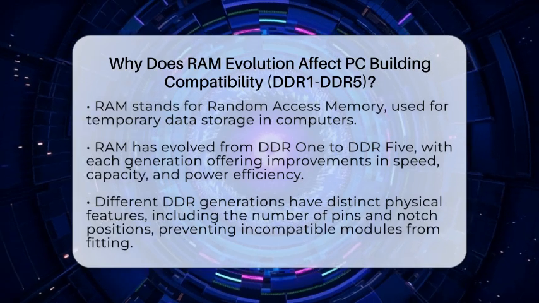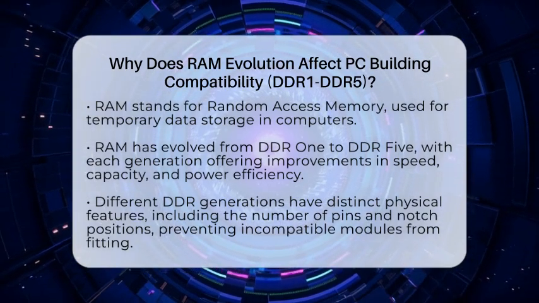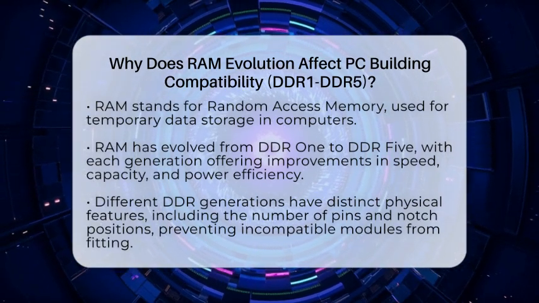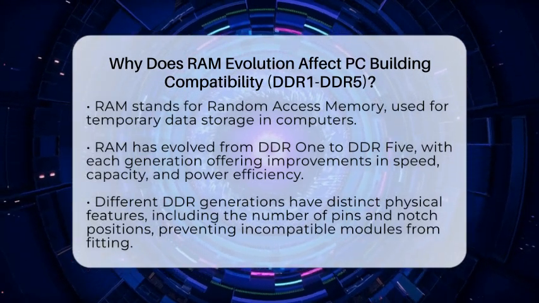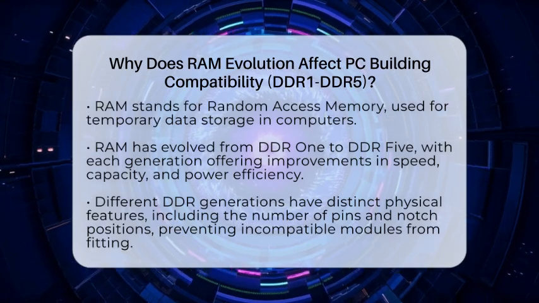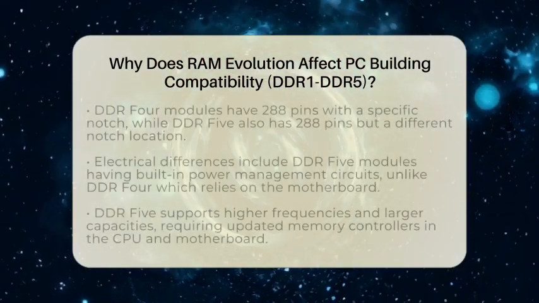Starting with the basics, RAM stands for Random Access Memory. It's what your computer uses to temporarily store data so it can access it quickly. Over the years, RAM has evolved from DDR1 to DDR5. DDR means double data rate, which describes how fast data moves between the memory and the processor. Each new generation has brought improvements in speed, capacity, and power efficiency.